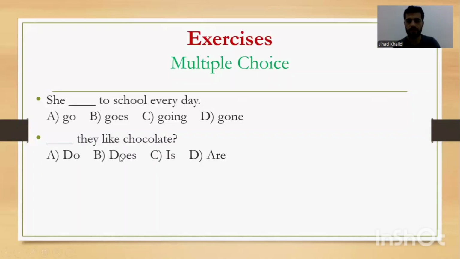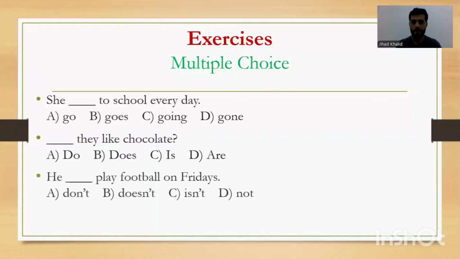Do or does? We have what? They. So they is singular or plural? Come on. Plural. Good job. Plural. So if it is plural, we should add do. Okay? So we say, do they like chocolate? Do they? Good job.